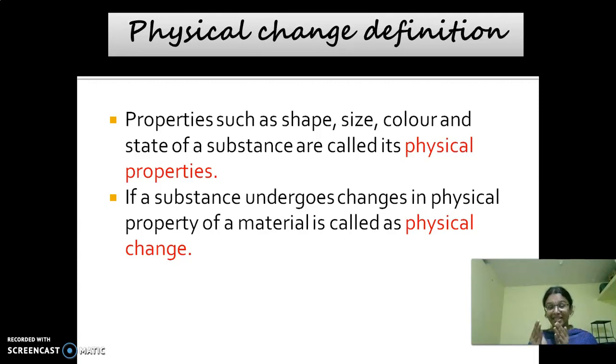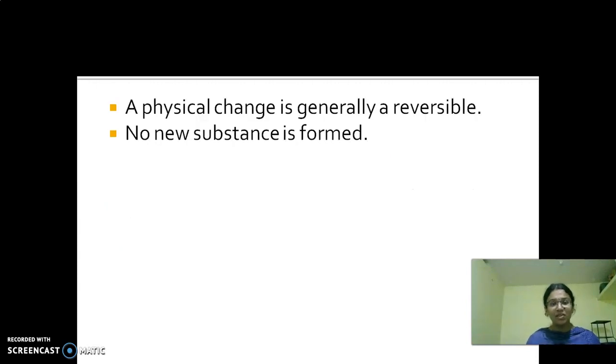If a substance undergoes a change in a physical property, it is called a physical change. And one more thing, a physical change is generally reversible.